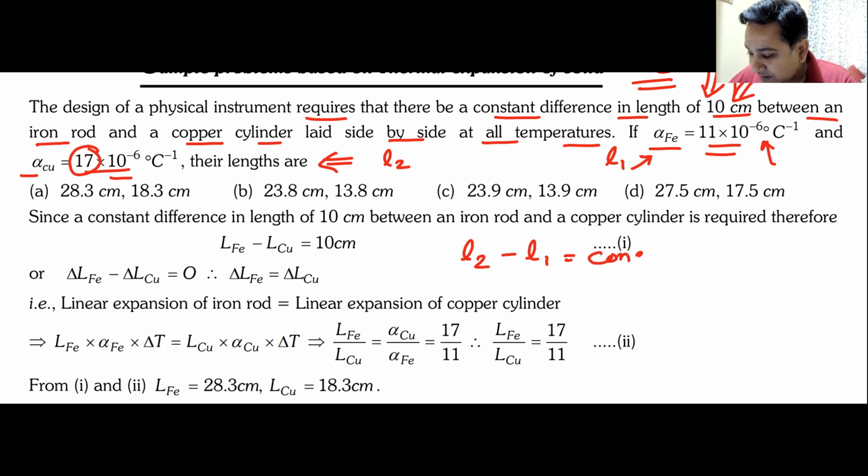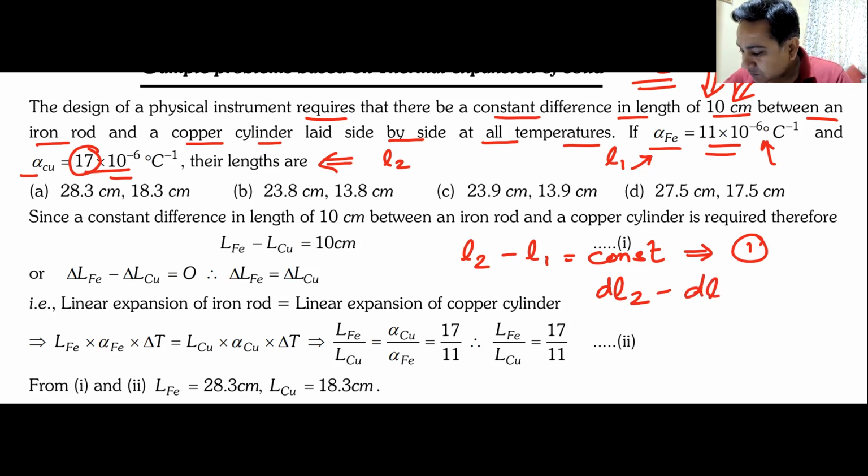Do we understand this first line? L2 minus L1 must be a constant. Can I have some raised hand that we understand this? Okay. L2 minus L1 is a constant. Now what do I do? I differentiate both sides. So if I differentiate, I can write it as dL2 minus dL1 is